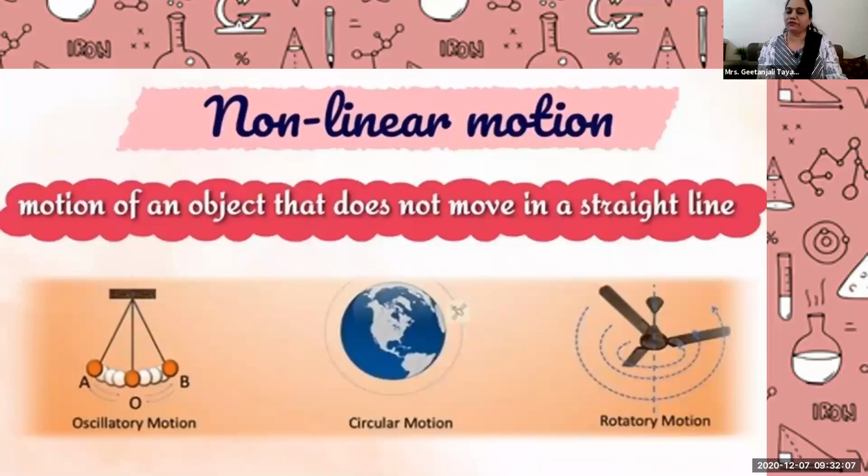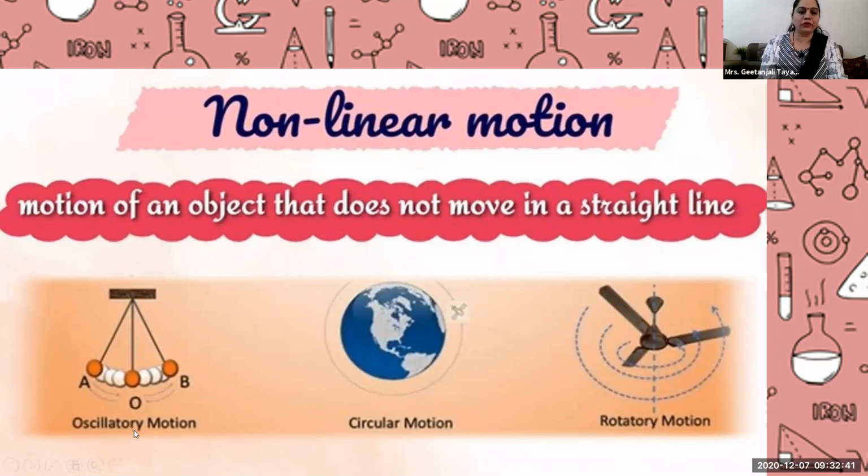Come to the first one we see. Linear motion. Linear motion we divided into two categories: one is uniform and the other is non-uniform. Now the second category is non-linear motion. It means motion is there, but this motion is not in a straight line. The movement of the object is following a different path. It is the motion of an object that does not move in a straight line.